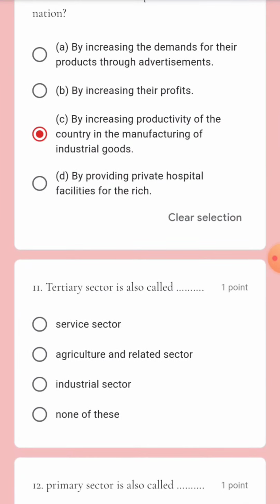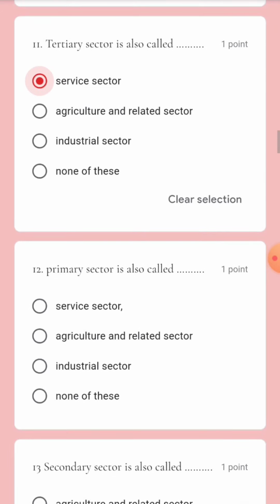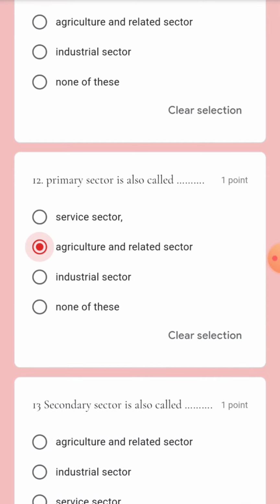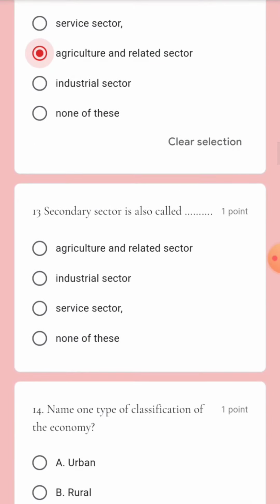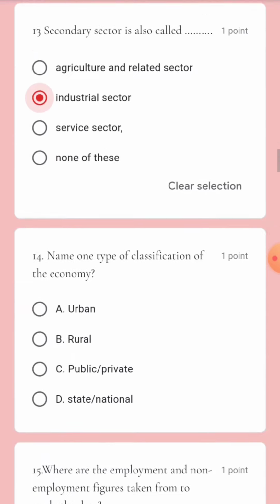Question number 11. Tertiary sector is also called the service sector. Next question. Primary sector is also called the agriculture and related sector. Option B. Question 13. Secondary sector is also called the industrial sector or manufacturing sector. That is option B.